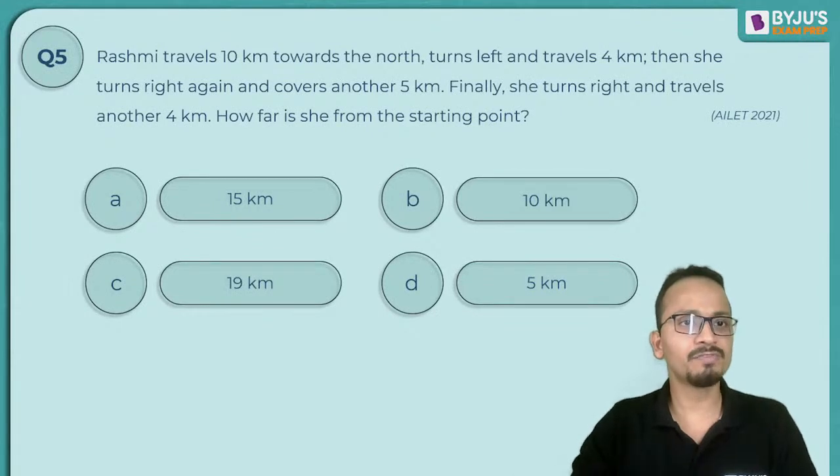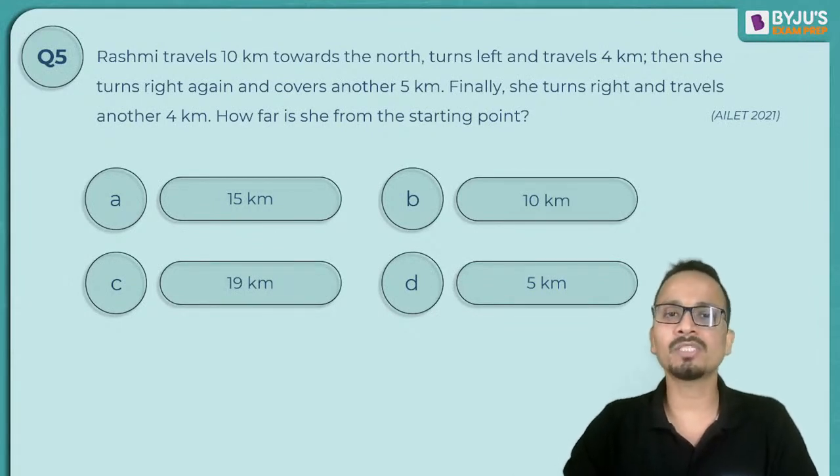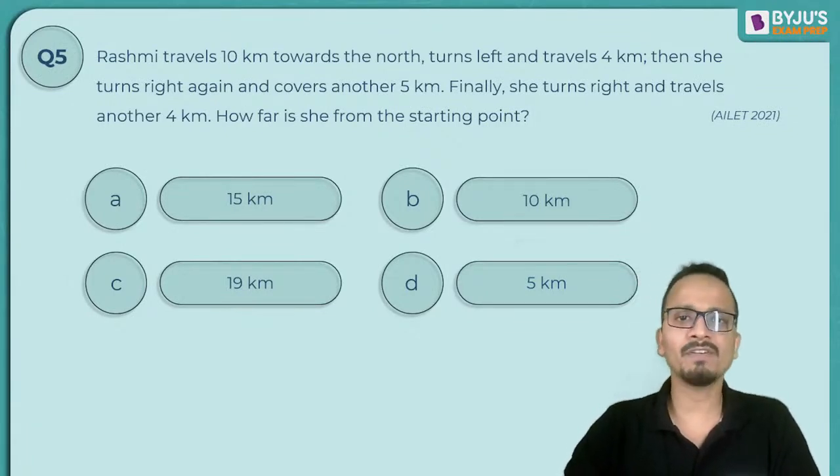So question number 5, Rashmi travels 10 kilometers towards the north, turns left and travels 4 kilometers. Then she turns right again and covers another 5 kilometers. Finally, she turns right and travels another 4 kilometers. How far is she from the starting point?